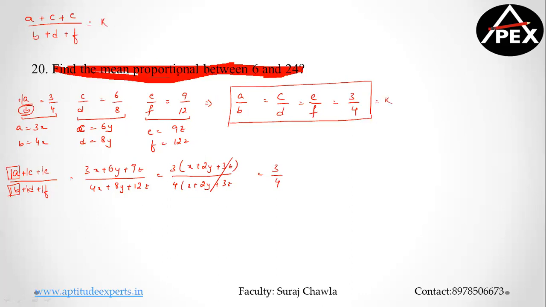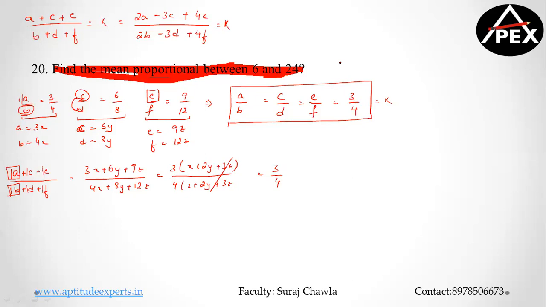Now suppose I take 2a from the numerator, then I have to take 2b from the denominator. Let's say I'm taking minus 3c from the numerator. Now the denominator of this fraction is d. So I'll take minus 3d from the denominator. Let's say plus 4e from the numerator. Now the respective denominator is f. So I'll take plus 4f. Now please understand this will also be equal to 3 by 4 only. This is what the shortcut says.